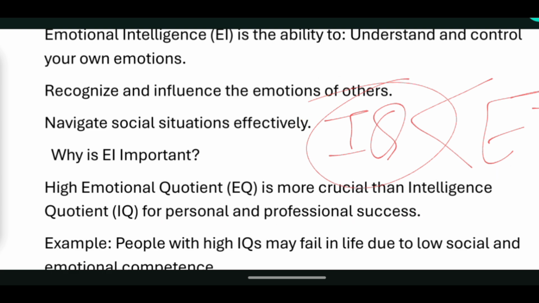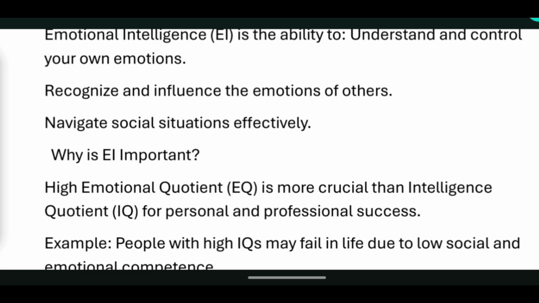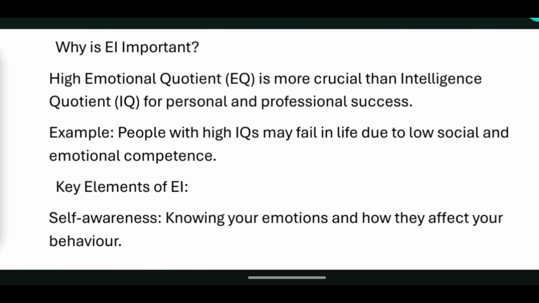Now, let's understand why it is so important for both personal and professional success as well. For this, one example is given: people with high IQ may fail in life due to low social and emotional competence.